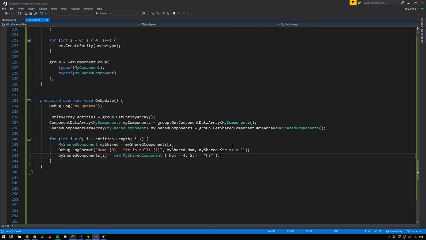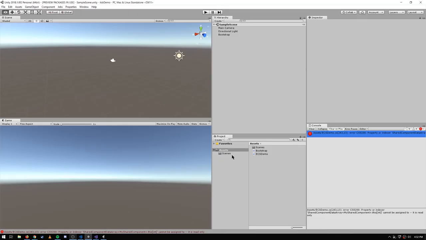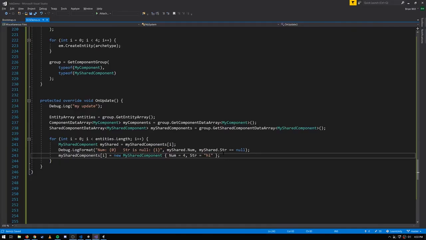So it implies a structural change to our chunks rather than just mutating one of the component values in the chunk. And when you make structural changes to the chunks, that invalidates the component group iterators. And so if this were allowed, bad things would happen. But what will actually happen here is that we simply get a compilation error because shared component data arrays are read-only. You can't assign to their indexes. Just not allowed because it's just always a dangerous thing to do.